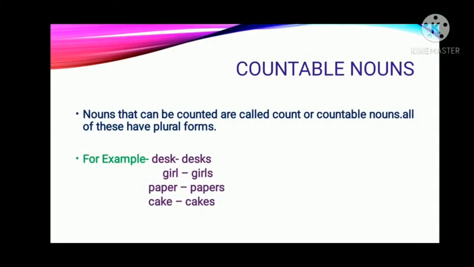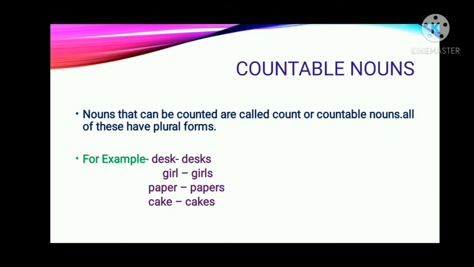Now it's time to understand what are countable nouns. Nouns that can be counted are called count or countable nouns. All of these have plural forms. It means ऐसे nouns जो count किए जा सकते हैं 1, 2, 3, 4, those nouns you can call as countable noun. One more thing you have to remember that these nouns you can change their plural forms.